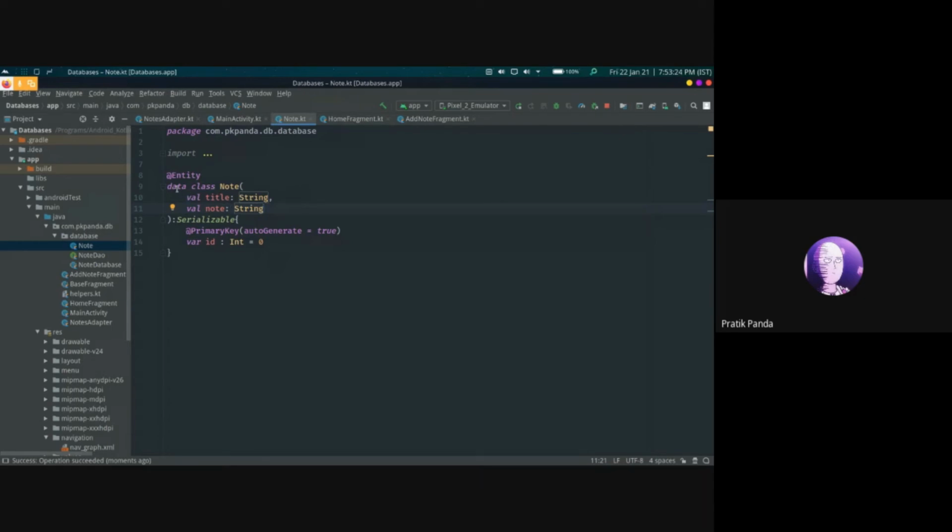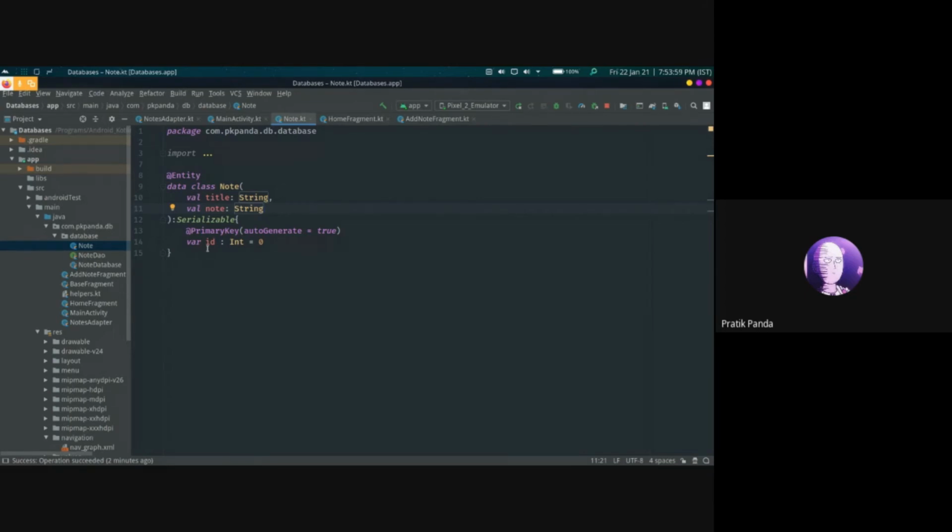So it is a data class Note with a val title that is of type String, and a val note that is also of type String, and these are serializable. That means that the corresponding value in the column matches these headings. Also, there is a primary key ID that is auto generated by the room database. So we pass autoGenerate equal to true in the primary constructor.